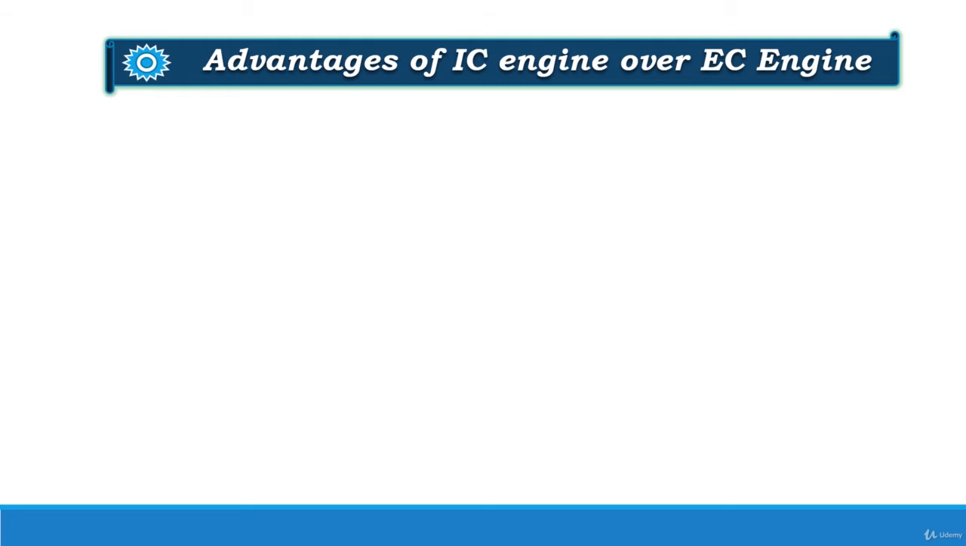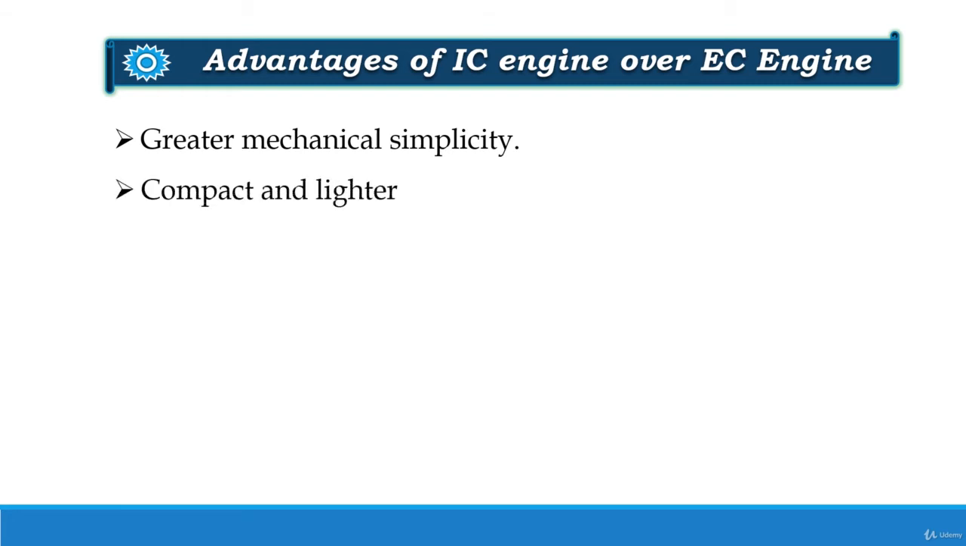Coming to the advantages of internal combustion engine over external combustion engine. Internal combustion engines are having greater mechanical simplicity as compared to external combustion engines. Internal combustion engines are compact and lighter in weight as compared to external combustion engines. In internal combustion engine, boiler and condenser are absent, whereas in external combustion engine, without boiler and condenser, it cannot operate.